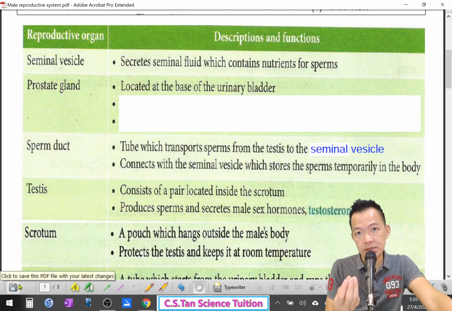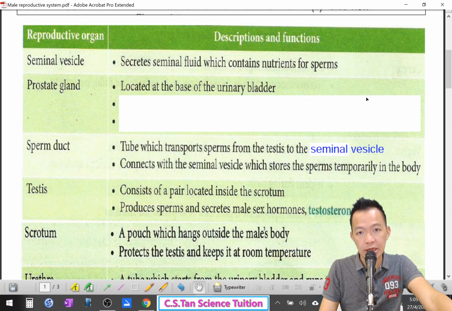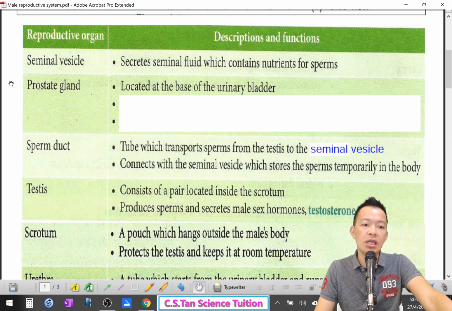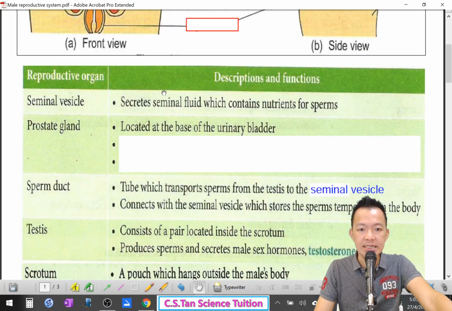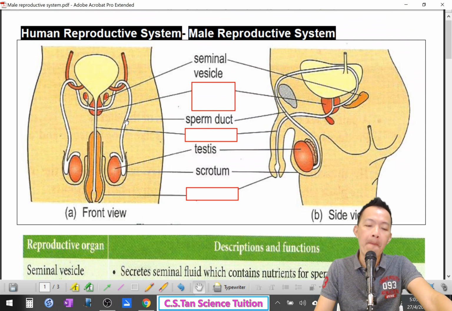Okay, when the sperm come out from the male body, they are not one by one. They will be in a liquid called seminal fluid. Together with the sperm, these two things form semen, and they are kept inside the seminal vesicle.